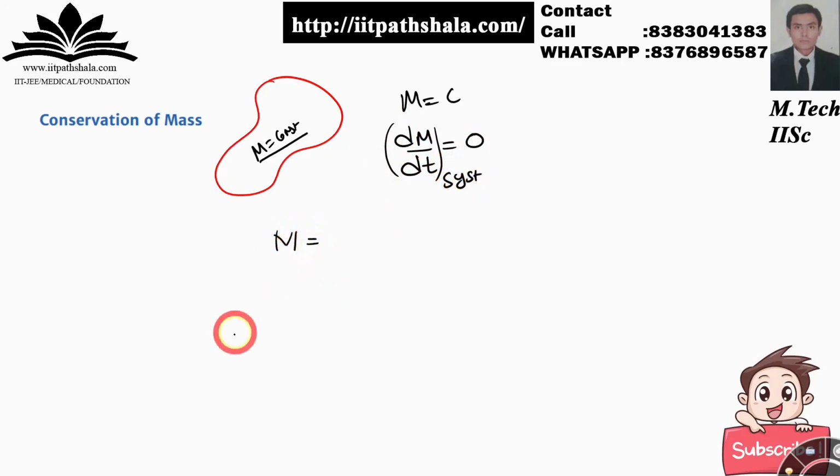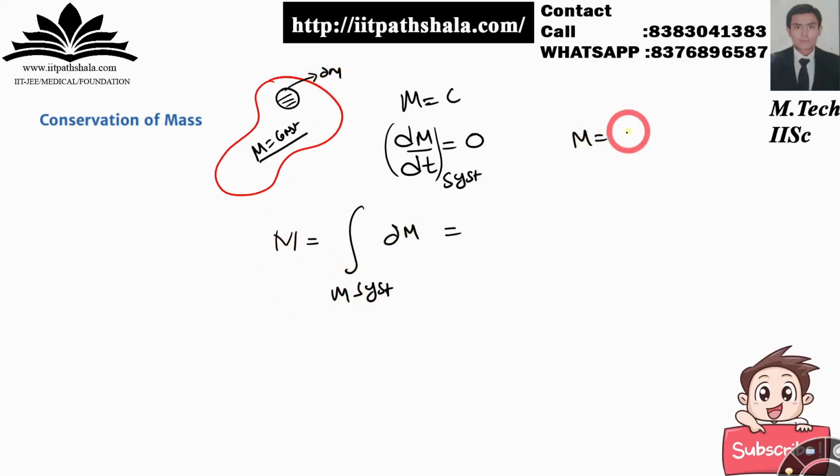Okay, so my mass of system, I can write it as follows for the particular system under consideration: this is the total mass. If I assume a very small chunk of mass dm, then in order to get back the system mass, I have to integrate over the whole system with respect to this small mass dm. I know that mass is density times volume. Then I can write the formula in the form of control volume as follows: it will be equal to the integral of rho dV. dV is the smallest volume which I am considering.